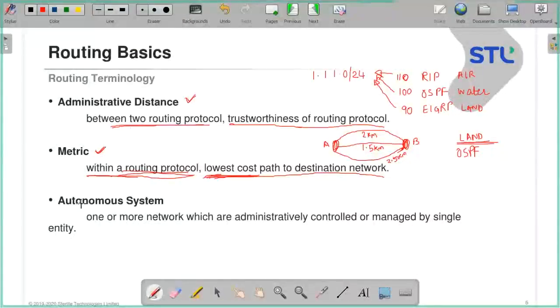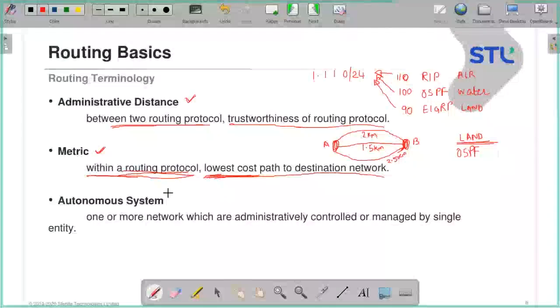Next term is autonomous system. Autonomous system means, see, within an organization, let's say STL, we have different departments, and each department has a different network. So one or more networks which are administratively controlled or managed by a single entity. We have a network team which manages all the networks, right?